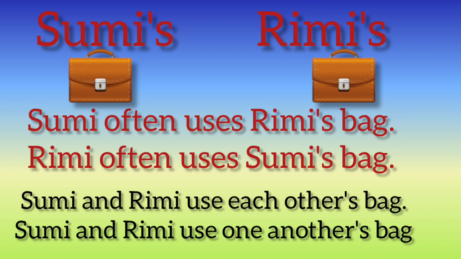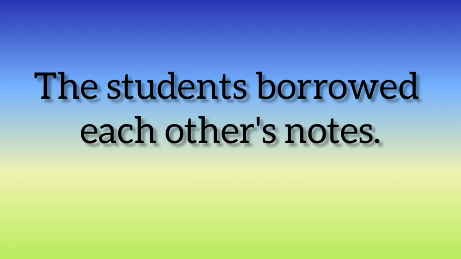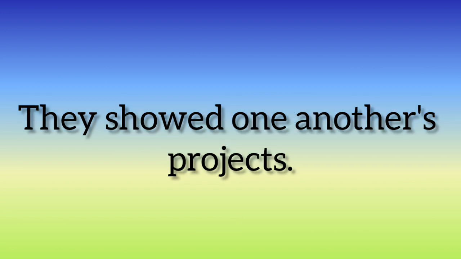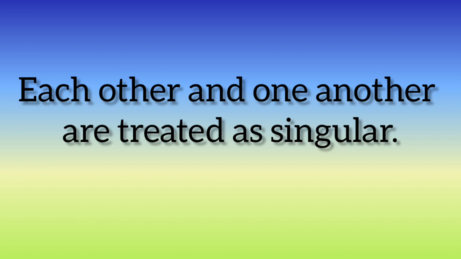Let's see some more examples. The students borrowed each other's notes. They showed each other's projects. And you can also say they showed one another's projects. Each other and one another are treated as singular. So you don't have to add s at the end like eachs other or ones another. That is wrong. And you are not supposed to write the words each other and one another together, but there should be a space in between, like each other and one another.